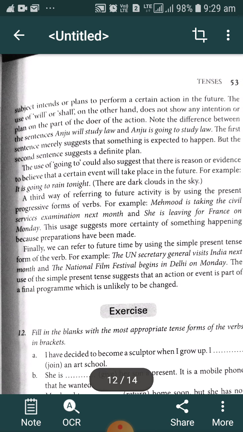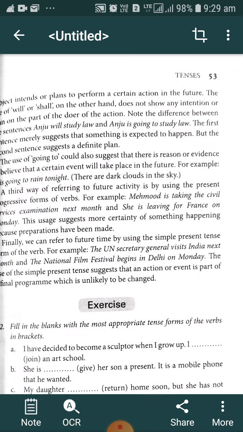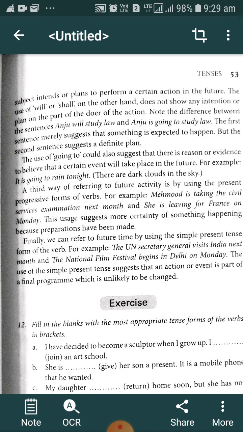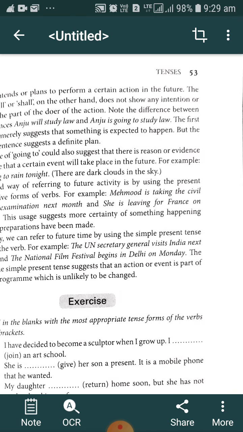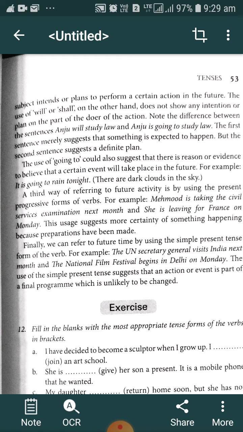Finally, we can refer to future time by using the simple present tense form of the verb. For example, the UN Secretary General visits India next month and the National Film Festival begins in Delhi on Monday. The use of the simple present tense suggests that the action or event is part of a final program and is unlikely to be changed.